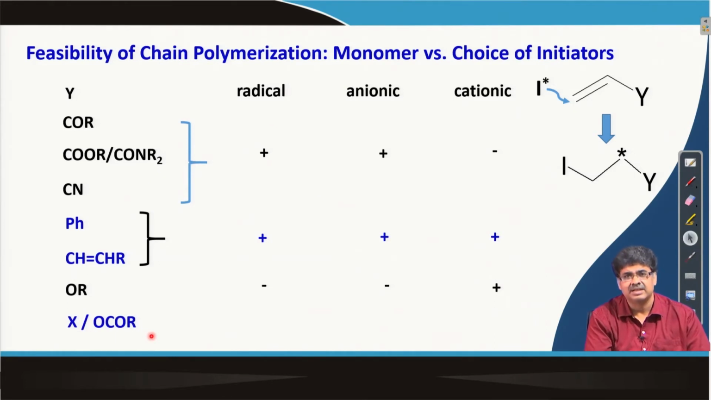If we have this structure, it is very difficult because it cannot stabilize. There are lone pairs on, say, halogen, but it is also electron withdrawing. So, it is very difficult. So, this type of substitution actually leads to difficulty in polymerization by chain growth polymerization, but it can happen by radical polymerization.